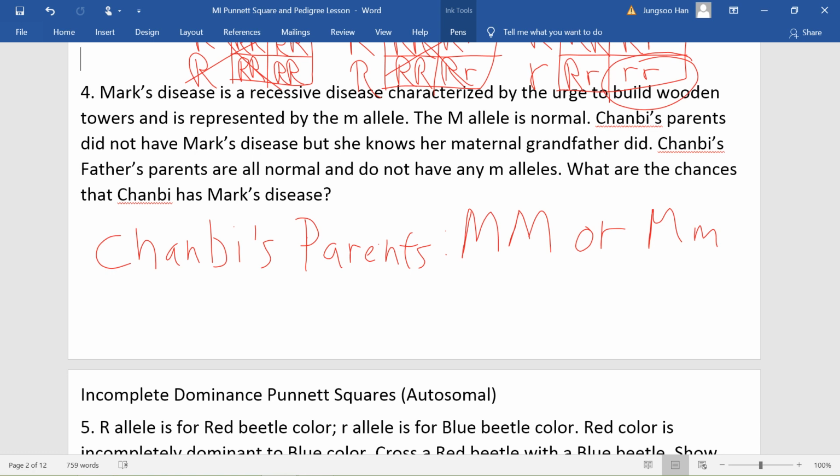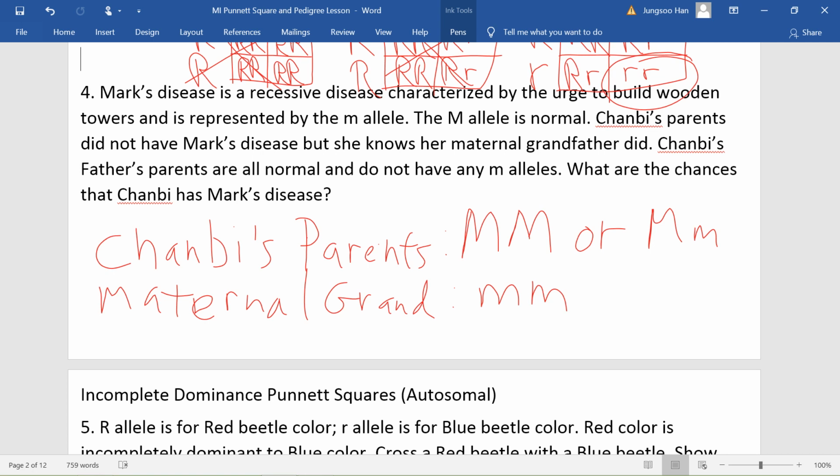But she knows that her maternal grandfather did have Mark's disease. So let's say maternal grandfather. That means his genotype was little m, little m. And then the next line says Chanbi's father's parents are all normal and do not have any little m alleles. So what are the chances that Chanbi has Mark's disease?